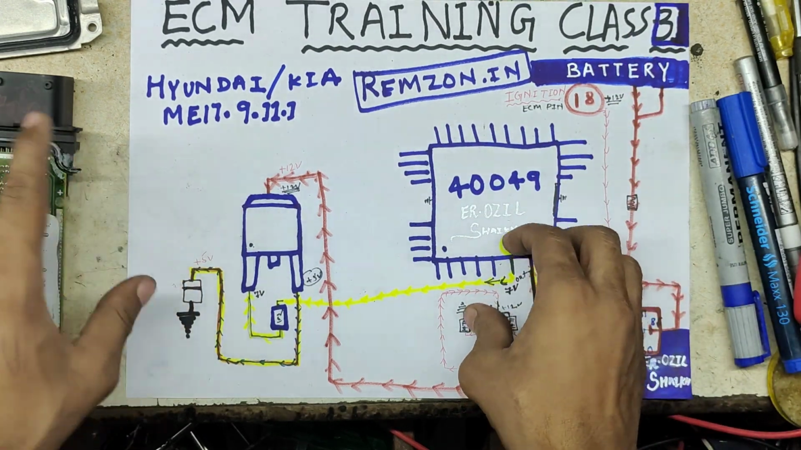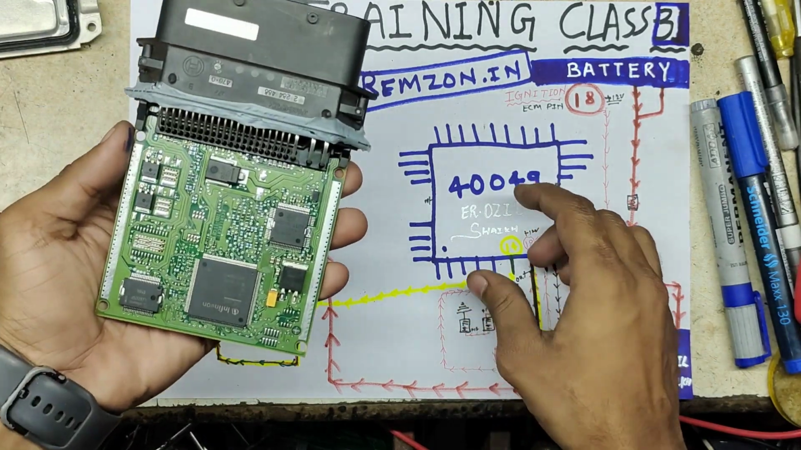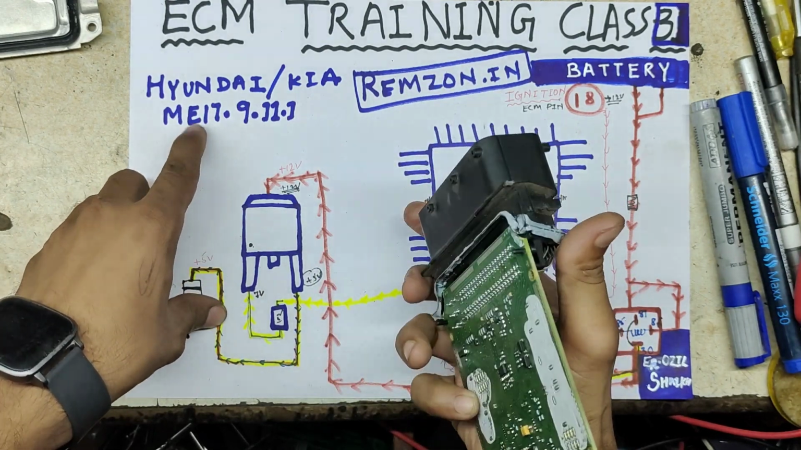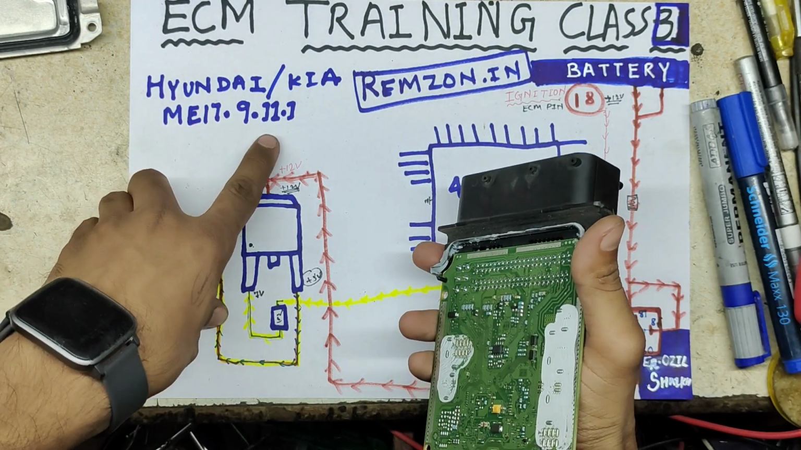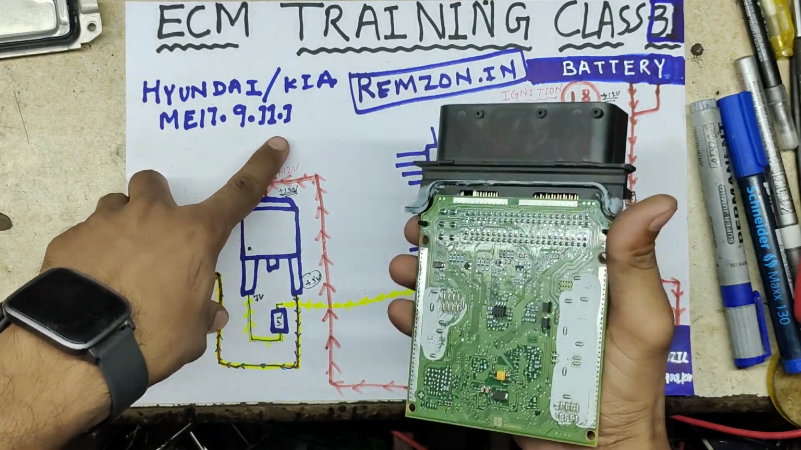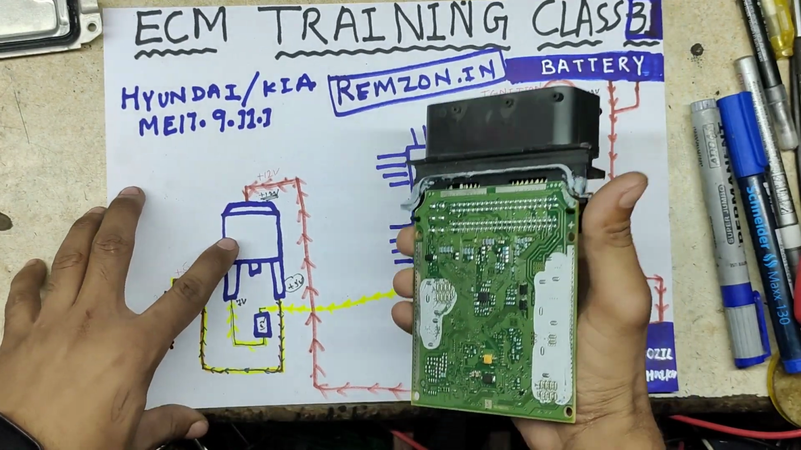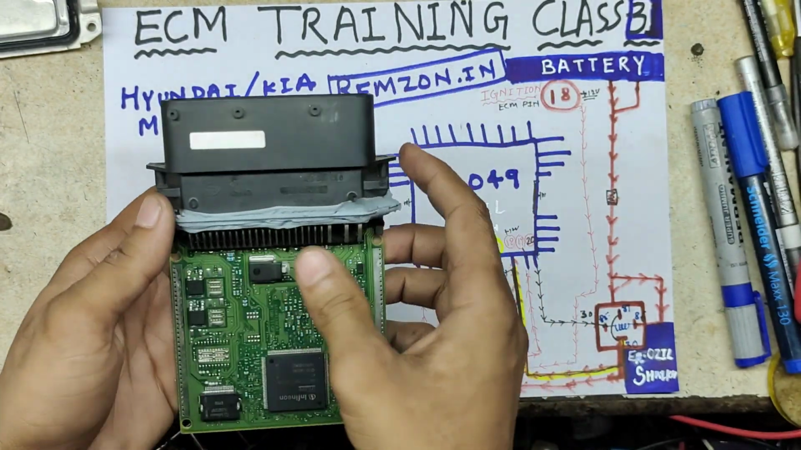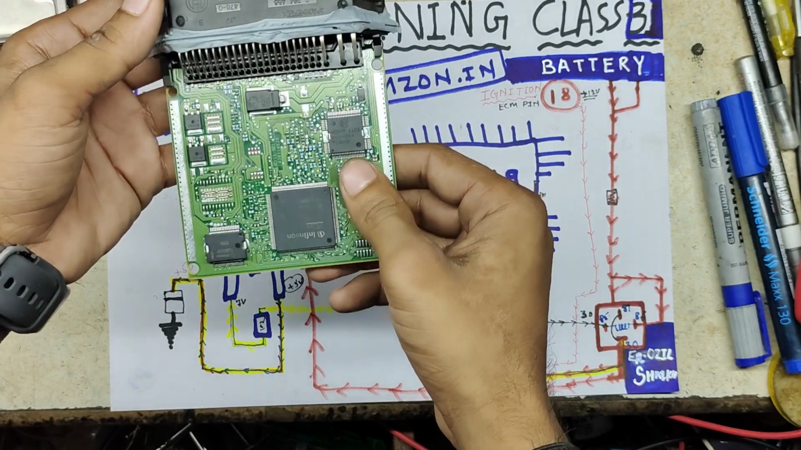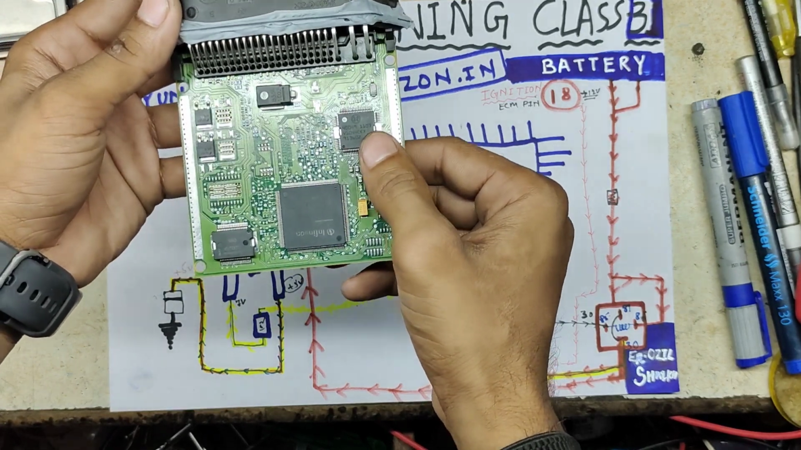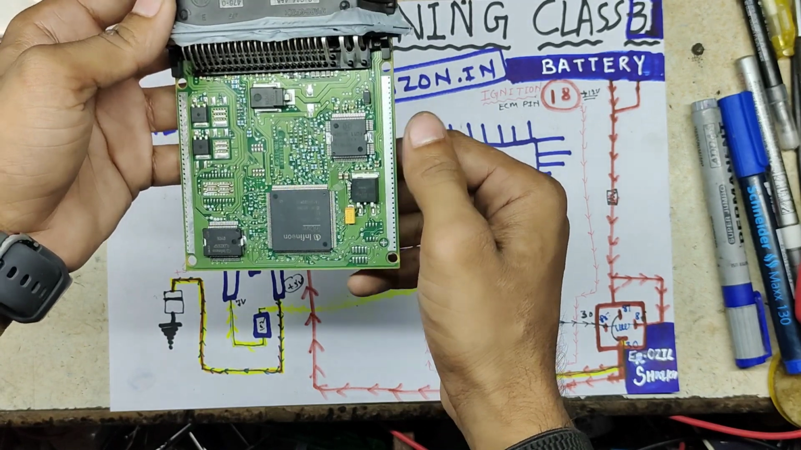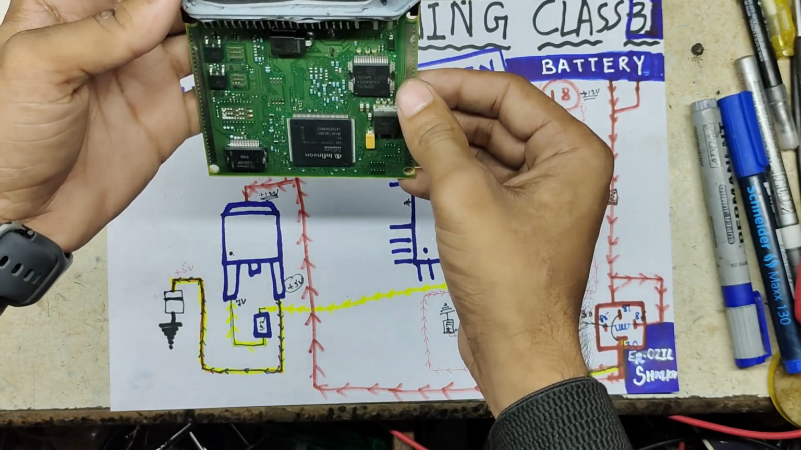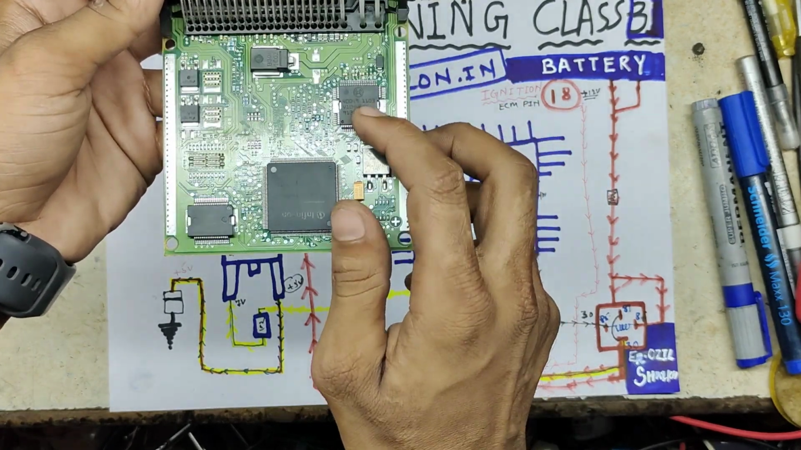In this video we have discussed about the Hyundai Kia ECM. This hardware number ME17.9.11.1. Actually this ECM has no communication problem. So the supply of the power IC, how to operate the power IC, and how to input and how to output work this power IC. So this is the power IC, this number